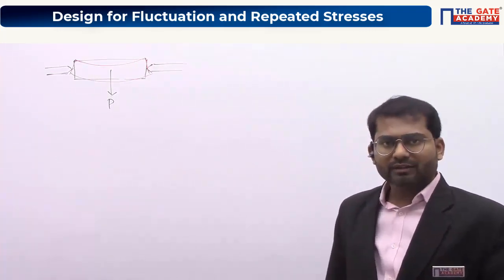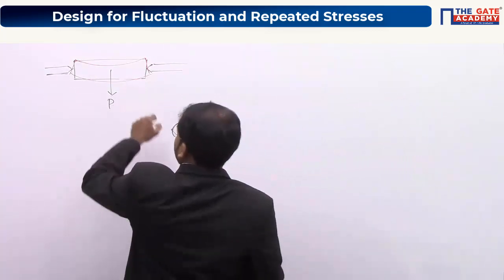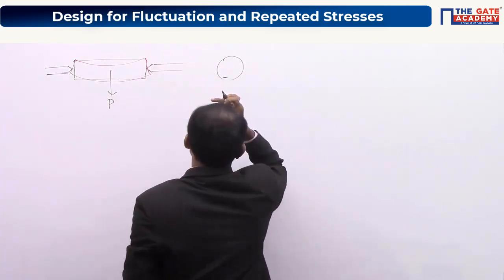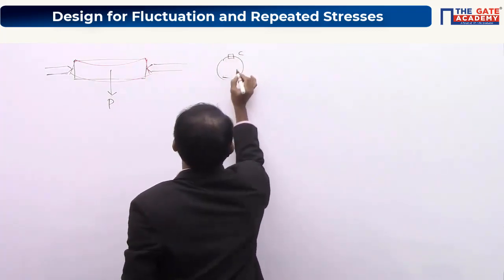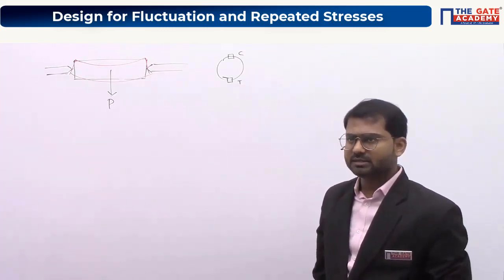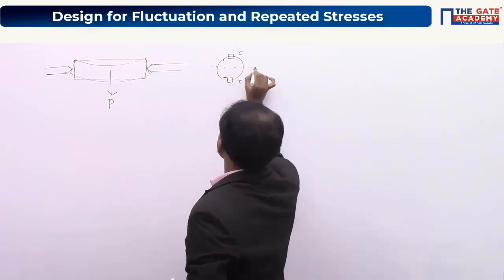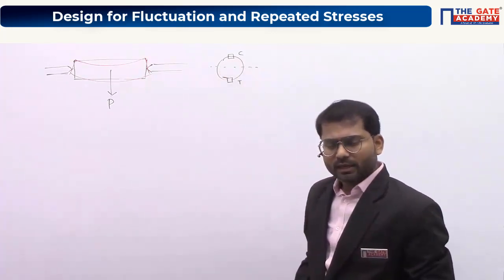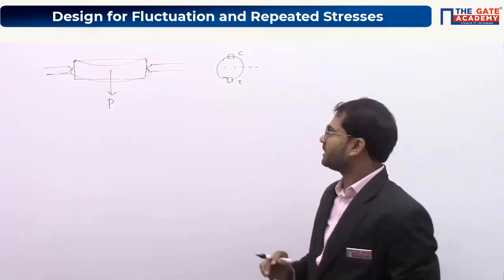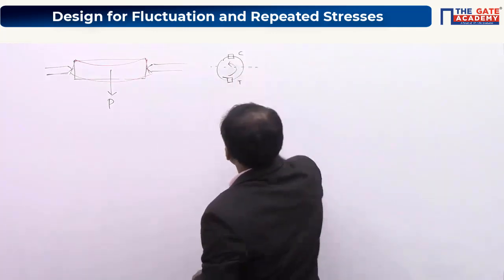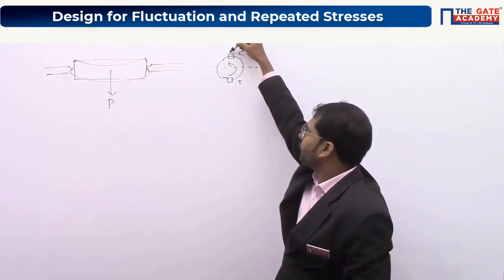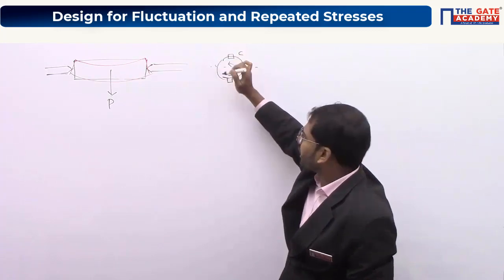Clear, everybody? So at this particular stage, if I take the cross-sectional view, the uppermost fiber is experiencing compression, the lowermost fiber is experiencing tension. Is it right, everyone? Yes. So at the neutral axis, stress is equal to 0. Now, when you switch on the electrical motor and rotate it, what happens? Once it starts rotating, the small element which is on the top will come here, then will come here.